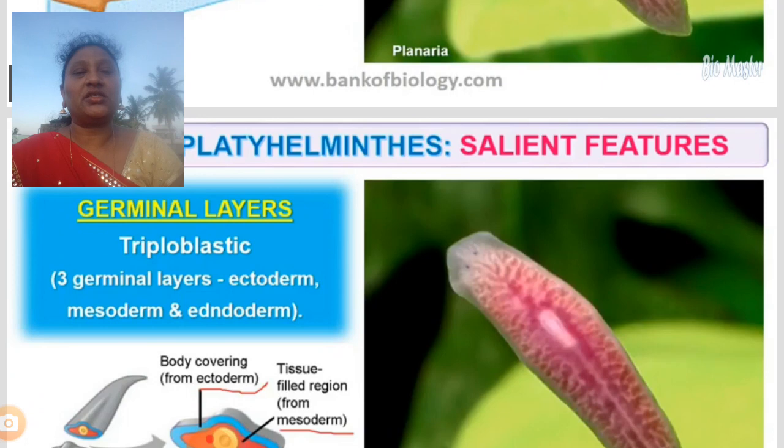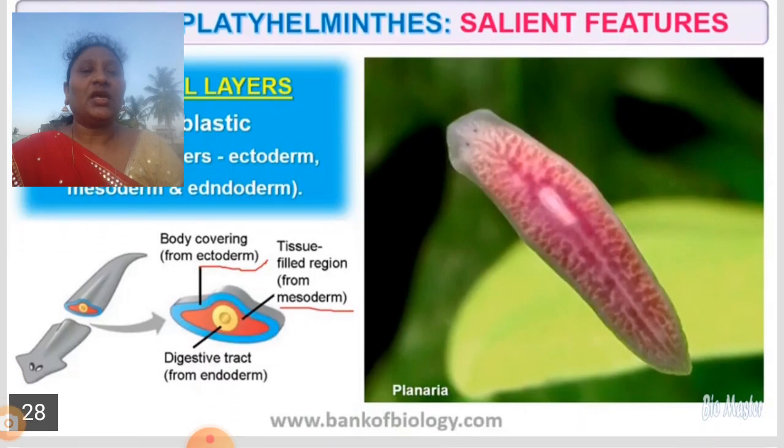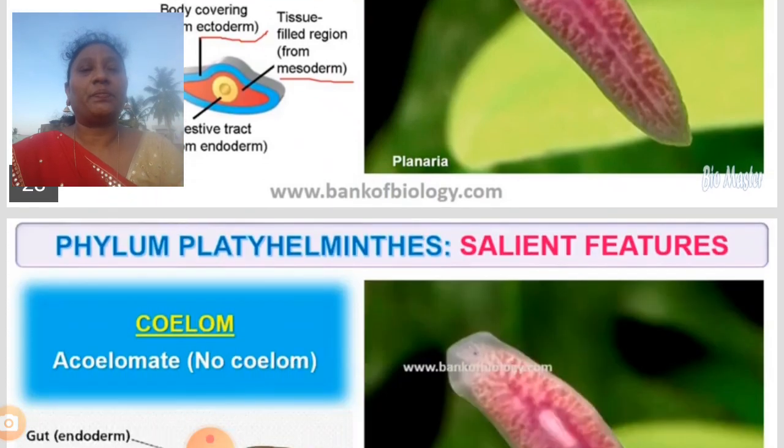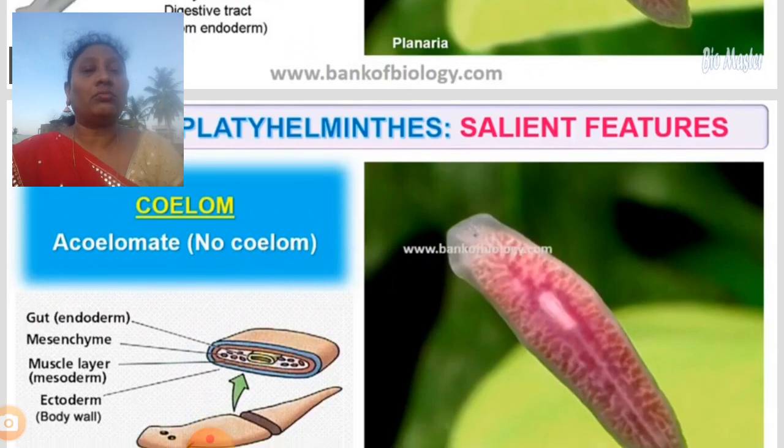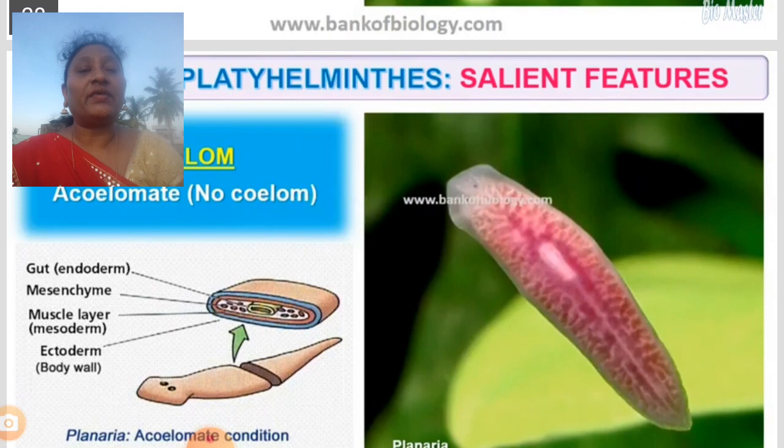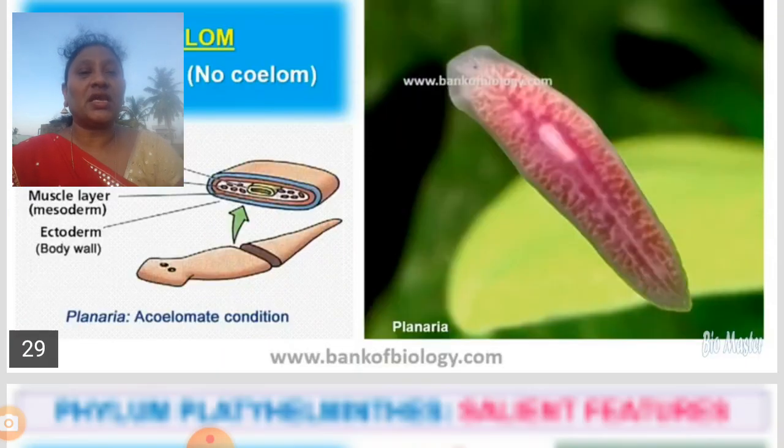The germinal layer is triploblastic. That means they have ectoderm, mesoderm and endoderm. Here in the picture you can see the body is covered with three layers or three membranes. Such organisms are called triploblastic animals. Next, coelom, the body cavity. They are acoelomates, with no body cavity.